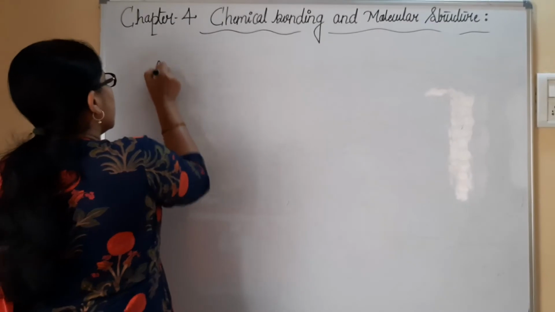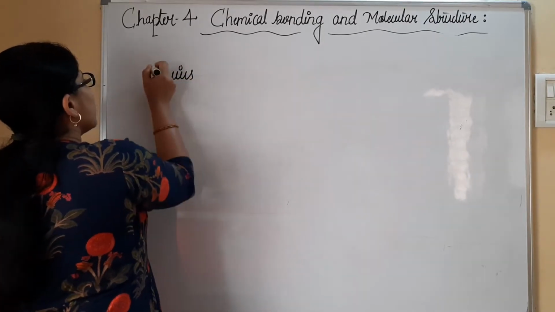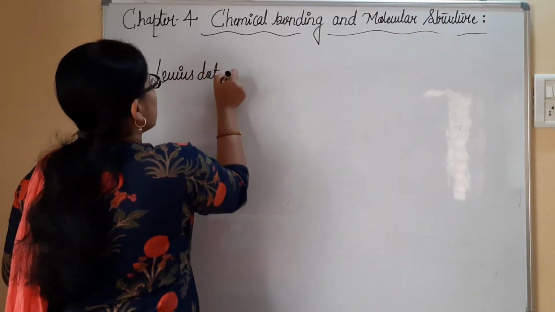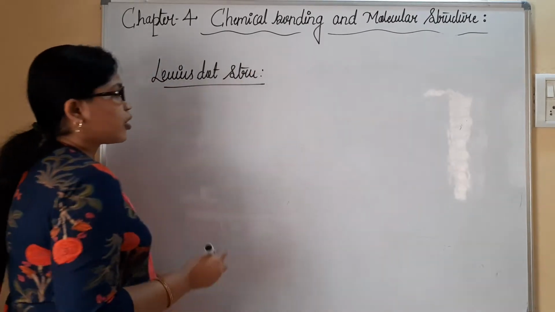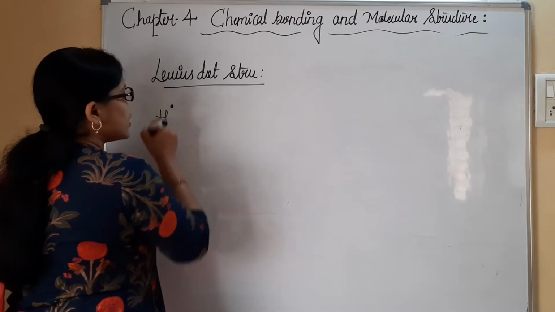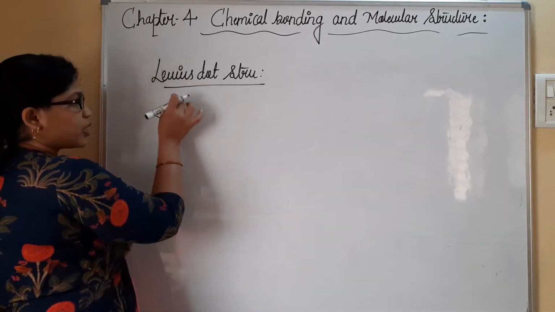When you consider the Lewis dot structure, it is very simple. We start from hydrogen, which is represented by H with one dot. It is not necessary that the dot must be written here only.